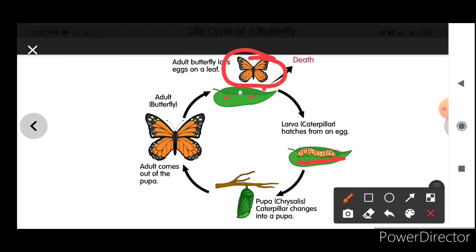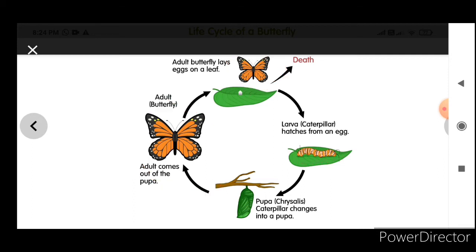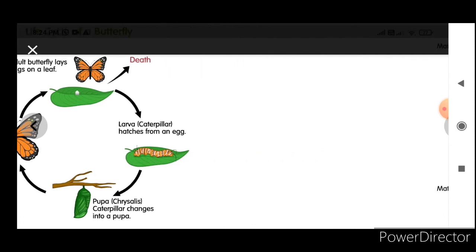From the caterpillar, a pupa develops. The caterpillar never looks like a butterfly. It has many legs, and from this larva shape a beautiful butterfly comes out. So the young one is totally different from the mother. That is the variation between the life cycle of a hen and the life cycle of a dog.